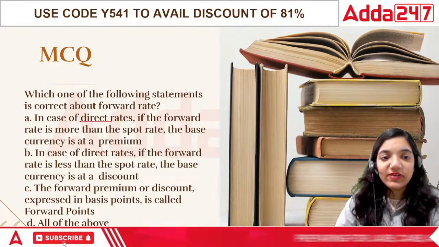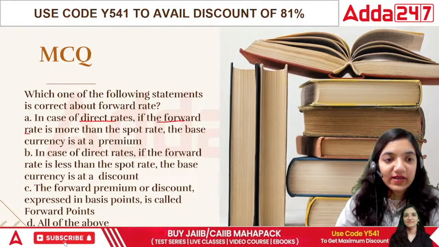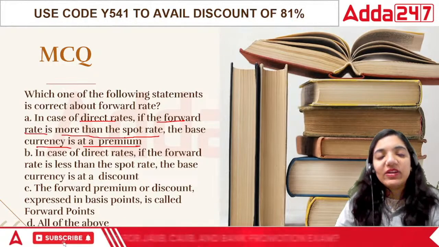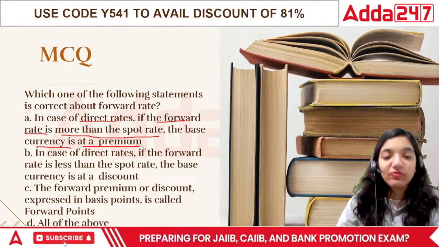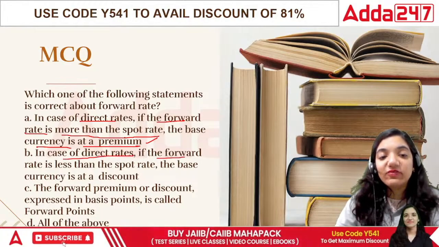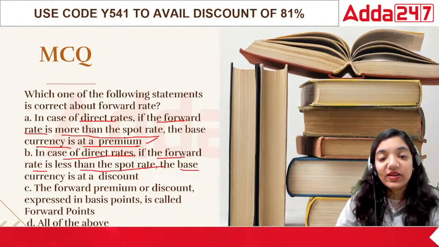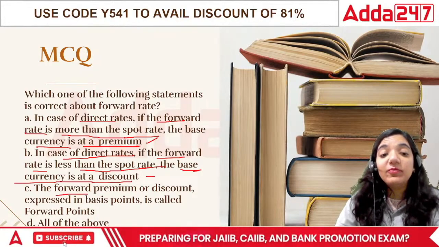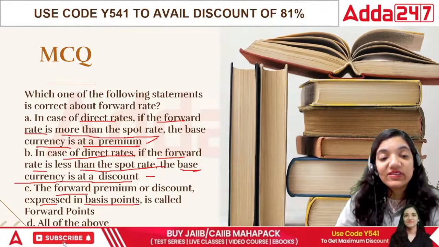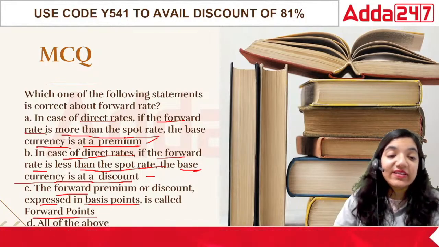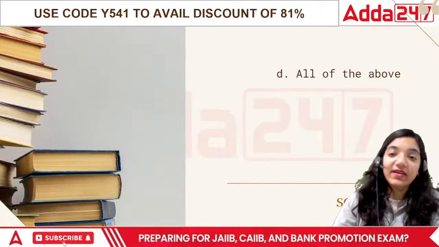In case of direct rates, if the forward rate is more than the spot rate, the base currency is at premium. It is true. If in the future it is going to be more, then it is premium. In case of direct rates, if the forward rate is less than the spot rate, the base is at a discount. Correct. The forward premium or discount expressed in basis points are called forward points. That is also correct. So in this case, all of the above are correct.